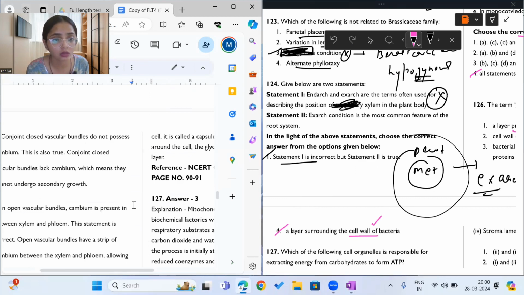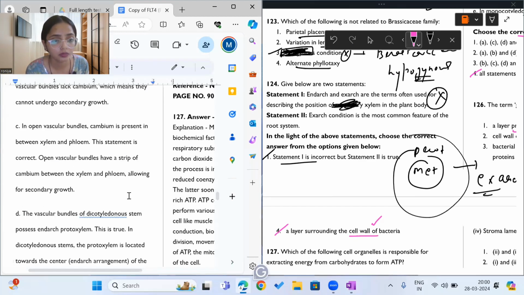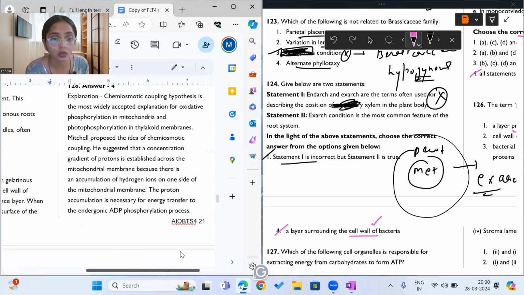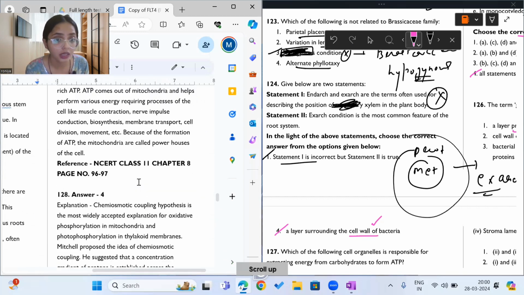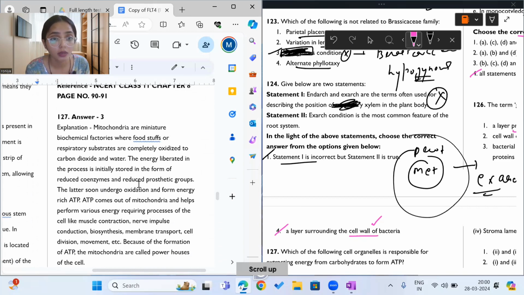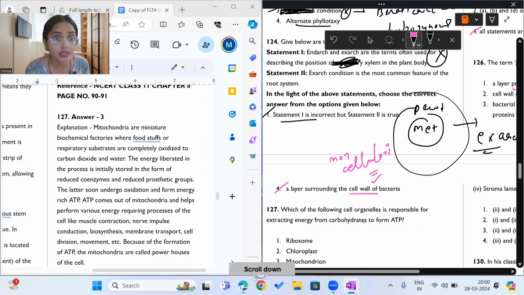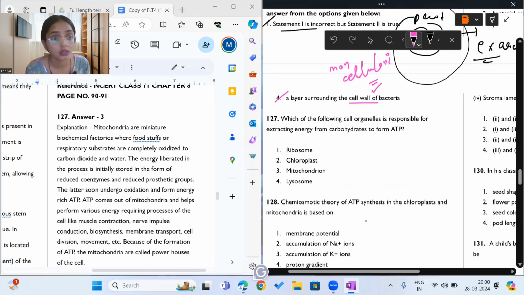Okay, I hope that was also clear to you. If it is not, you can put them down in the comments. Glycocalyx is a sticky layer made up of non-cellulosic polysaccharides. Okay, non-cellulosic. I have told you this in the before class also. Polysaccharides, sticky layers help in adherence of the bacteria to different surfaces.